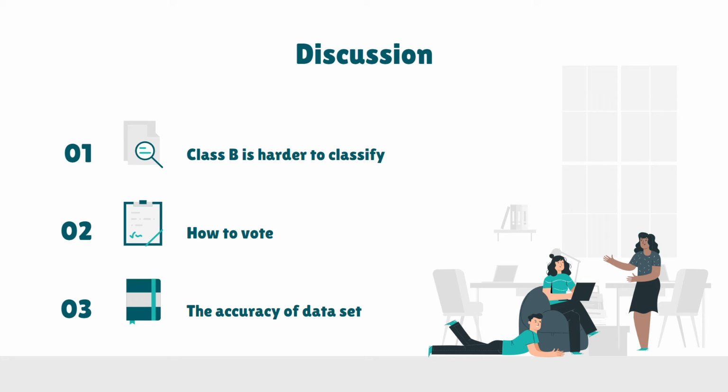The last topic we want to discuss is about the accuracy of the data set. When training a deep learning model, the dataset that we use for training must have consistency. However, the datasets provided by the organizer, which include thousands of mango pictures, are labeled by multiple workers. This may lead to inconsistency of labeling. With this fact, the model could find it harder to classify the class of mango precisely.